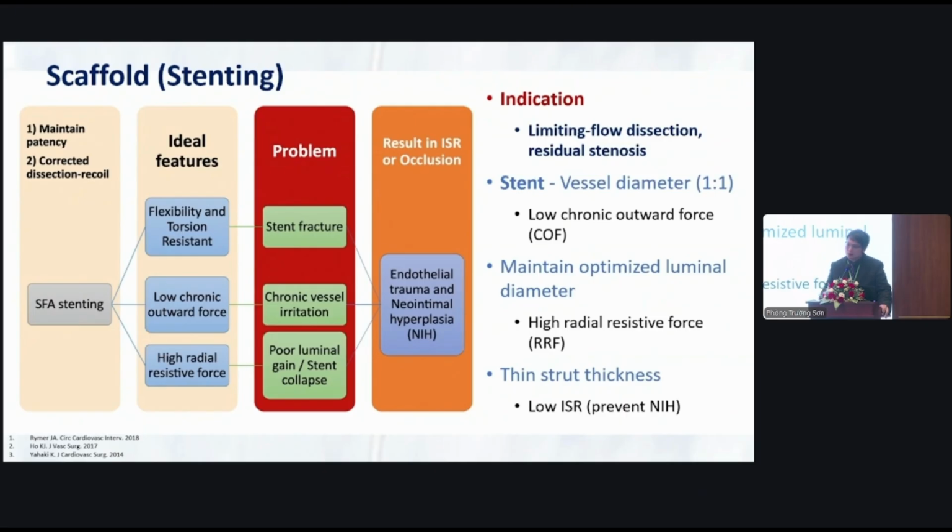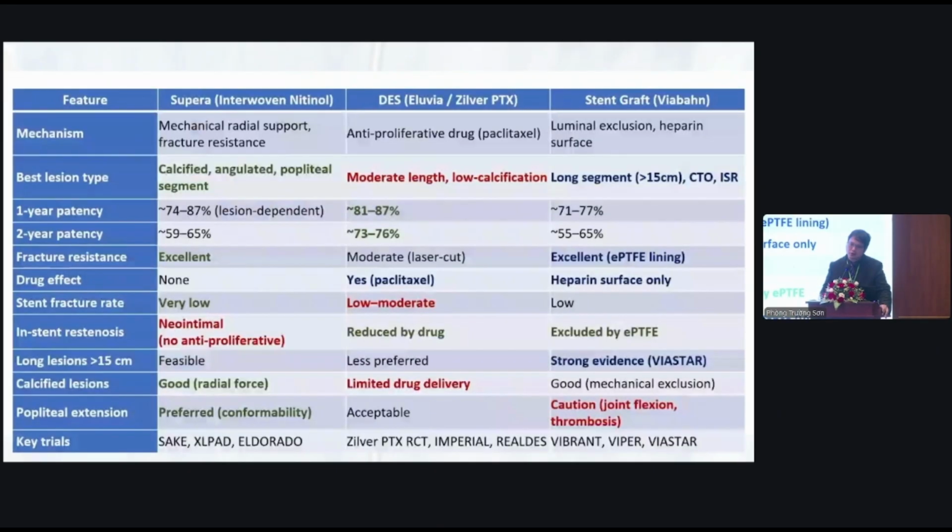And this is the comparison between the stents available in Thailand. We have the interwoven nitinol stent, DES, and stent graft. The Supera is mainly for calcified, angulated popliteal segments. The DES is for moderate length and low calcification. For the stent graft, in some cases we use it for long segments and ISR.